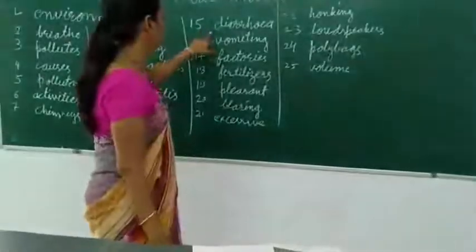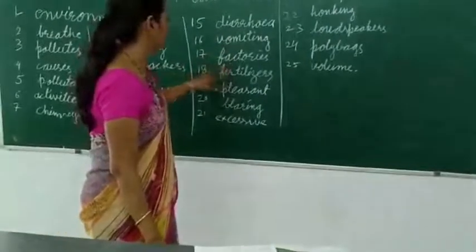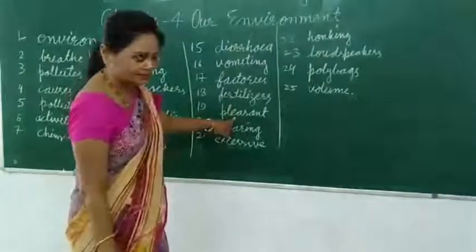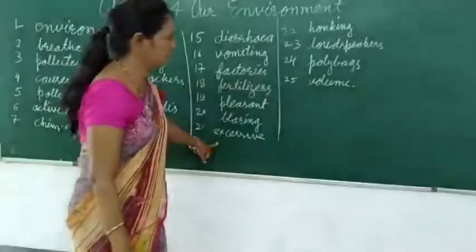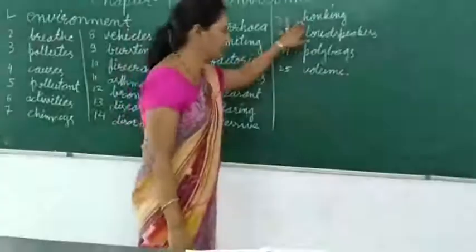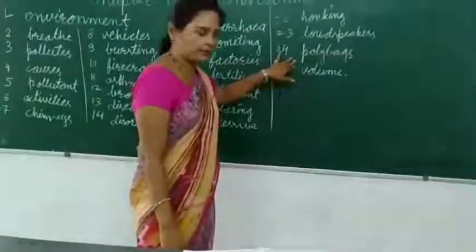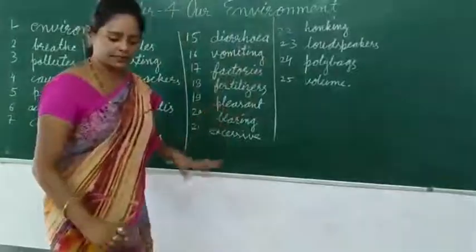Number 15, diarrhea. Number 16, vomiting. Number 17, factories. Number 18, fertilizers. Number 19, pleasant. Number 20, blaring. 21, excessive. 22, honking. 23, loudspeakers. 24, polybags. And 25, volume. All these words you have to underline in your book.